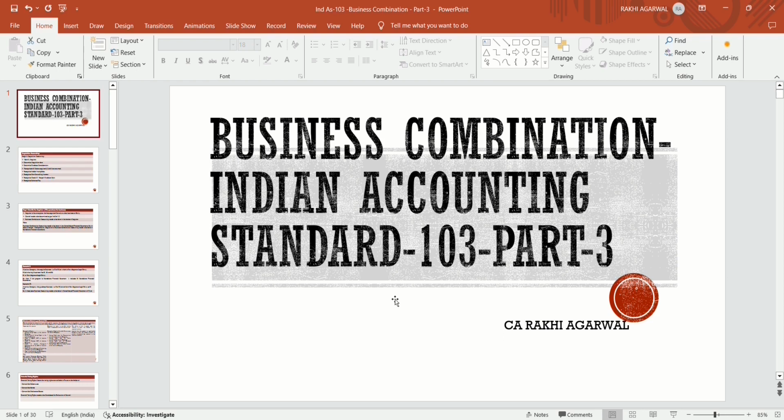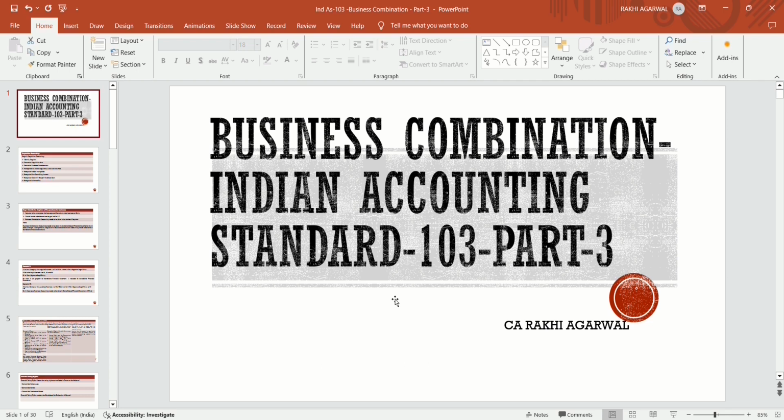In the previous two parts we had discussed the definition of business. What is business? Business is an integrated set of activities in order to generate the profit of the organization, in order to generate the output, in order to generate the interest income. The entity has to do the business by inserting the different elements of business.